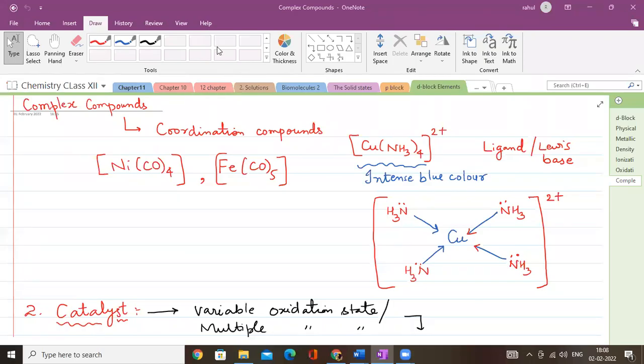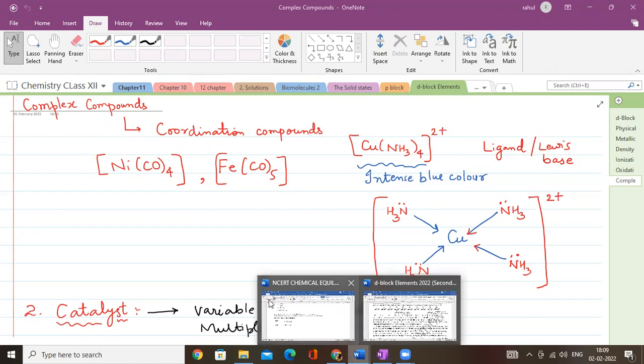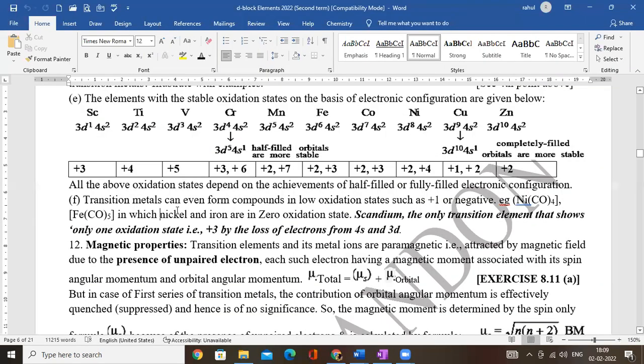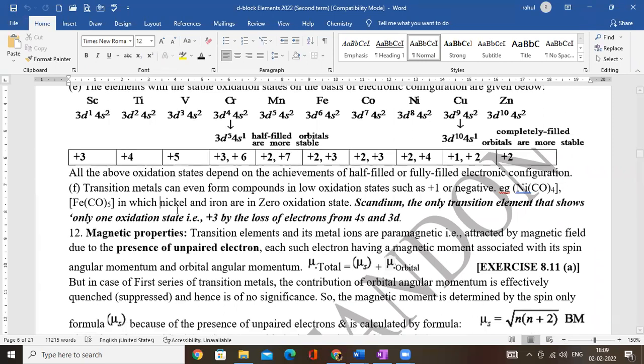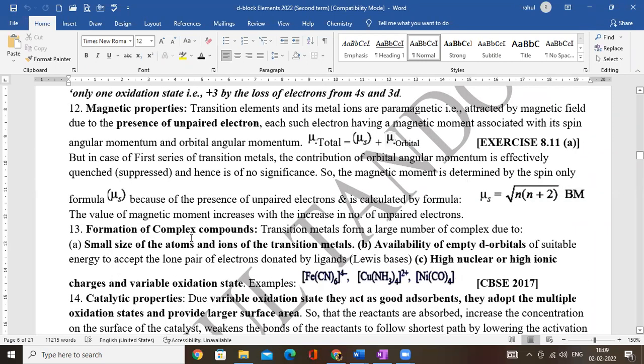We will start today with another characteristic property of transition elements, and that property is called complex compound formation. The question which arises is: why do transition elements form complexes? This is the point. Formation of complex compounds.